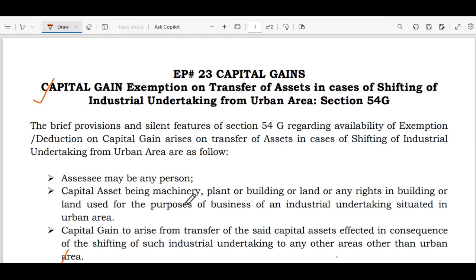Capital assets being machinery or plant or building or land or any rights in building or land used for the purposes of business of an undertaking situated in an industrial area. Capital gains to arise from transfer of the said capital assets effected in consequence of shifting of such industrial undertaking to any other areas other than the urban areas.